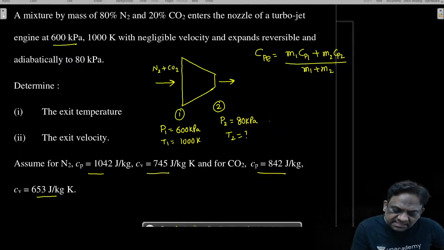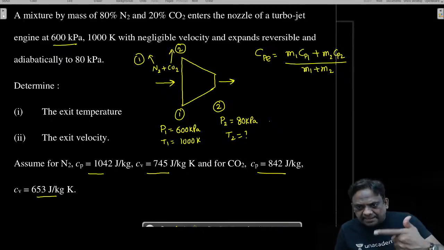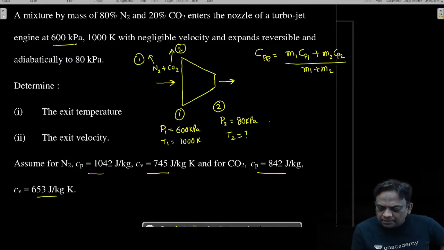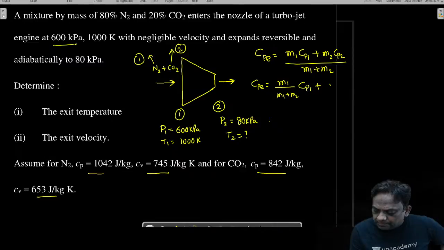Okay. Let us take nitrogen as 1 and let us take carbon dioxide as 2. So Cpe can be written as M1 by (M1 plus M2) into Cp1 plus M2 by (M1 plus M2) into Cp2.